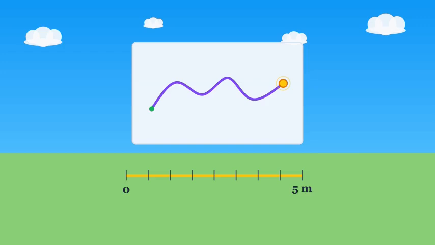Now comes a very important distinction. The trajectory is the line followed by the object. The distance traveled is the length of that line. Think of a road drawn on a map. The drawing shows the shape of the road. The road may be straight, curved, circular, or broken into several pieces. That is like the trajectory.